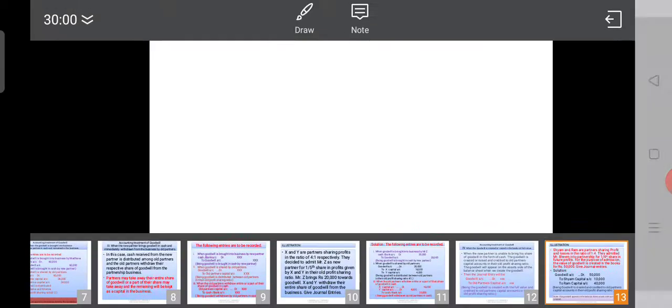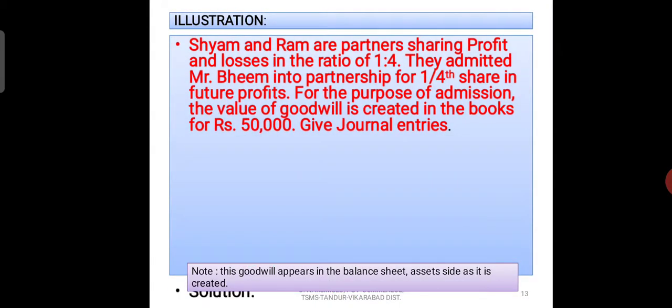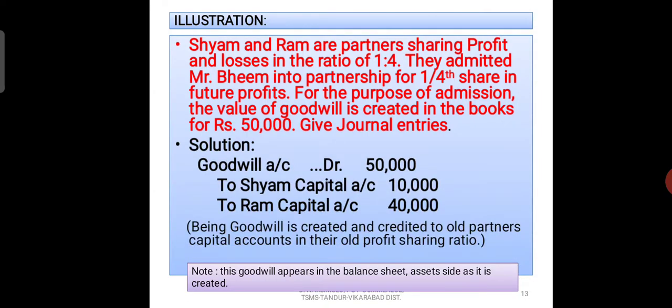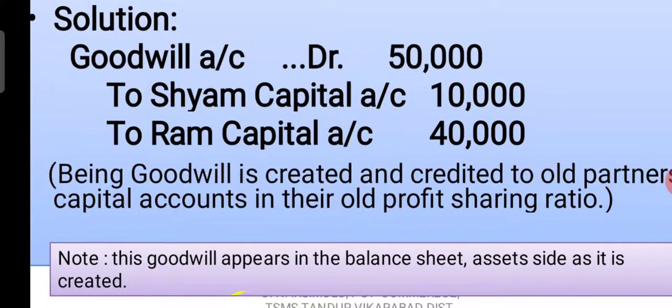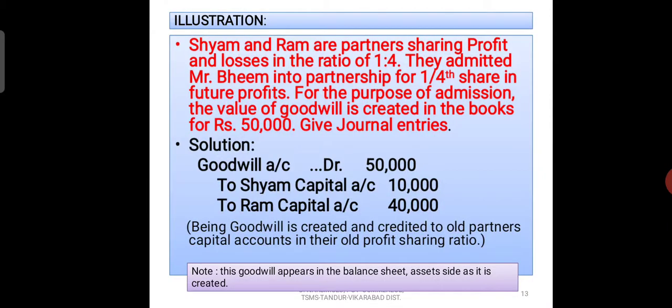Here is one important point we have to keep in mind: note that the goodwill appears on the asset side of the balance sheet as it is created. So when we create the goodwill, at that time we show the goodwill on the asset side of the balance sheet. Okay students, I hope you understood this fourth method also.